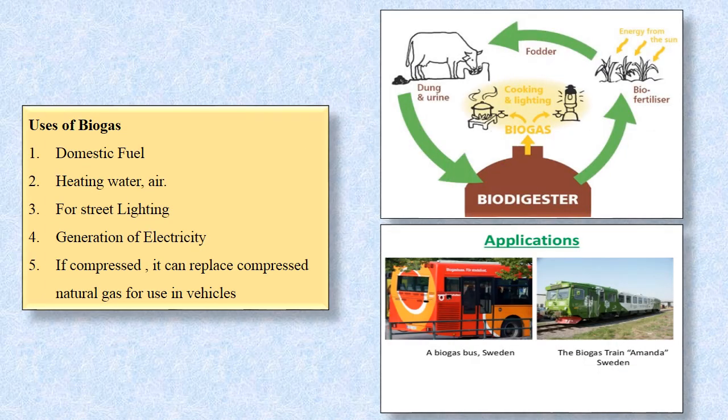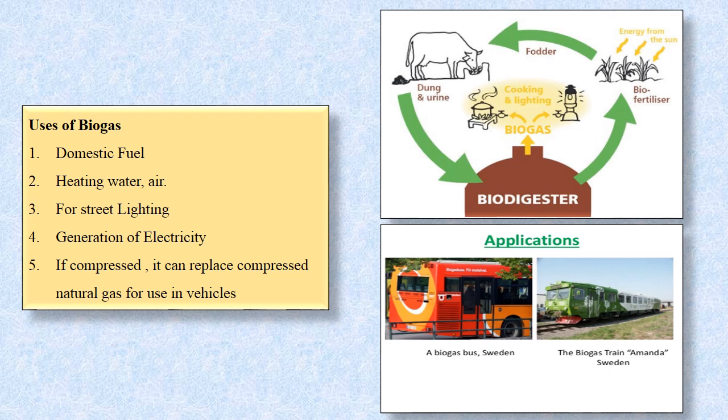Let's understand the uses of biogas. Biogas is used as a domestic fuel. It is used for heating water and air in the winter seasons. It is used for street lighting. Generation of electricity is done. If biogas is formed in a large amount, then even electricity can be generated. If it is compressed, then it can be used in vehicles also. It can replace compressed natural gas for use in vehicles.